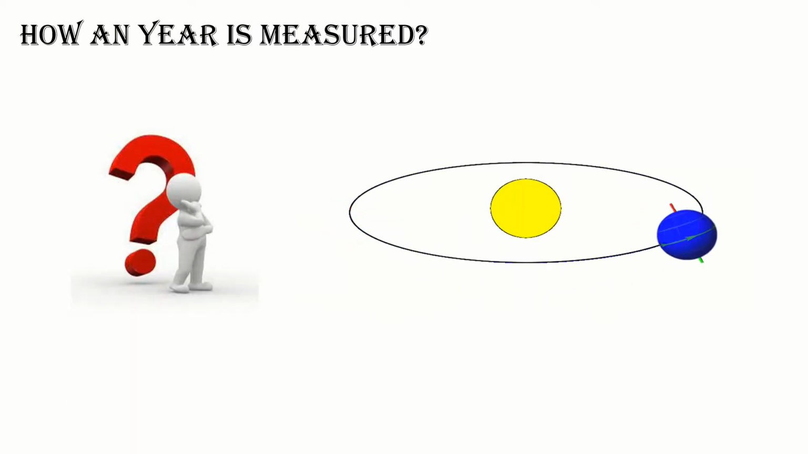So how is a year decided? A year is decided by the motion of the earth around the sun. Earth takes nearly 365 days to complete one revolution around the sun. That's where the year comes from. It's nearly 365 days. The exact figure is something else, 365 point something. So usually people say 365 days. That's how a year is formed.